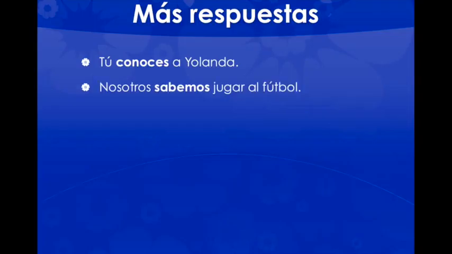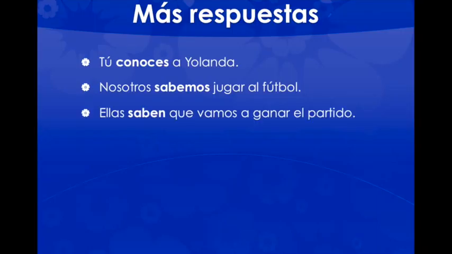Nosotros sabemos jugar al fútbol. We know how to play soccer. A grammatical clue that you can use here is anytime after the blank, if you're choosing between nosotros sabemos or conocemos, anything after the blank is an infinitive verb. So for example, jugar, unconjugated, you know that you are talking about how to do things. Ellos or ellas saben que vamos a ganar el partido. They know that we are going to win the game. That is information. Anytime you see the word que, in this sense it means the word that, so they know that. Anytime you know that, I know that, that is all information.